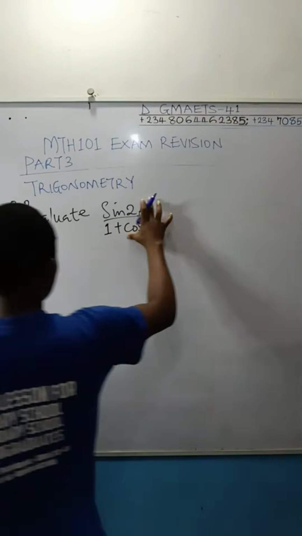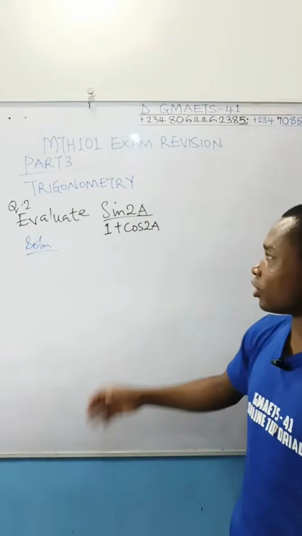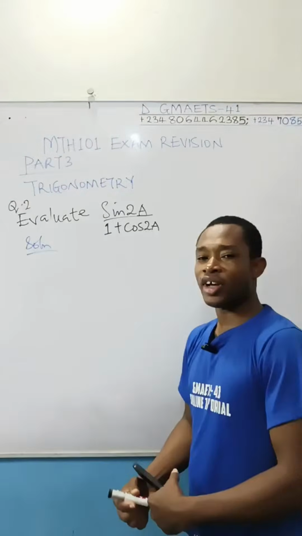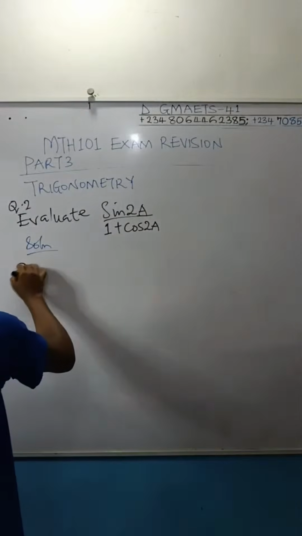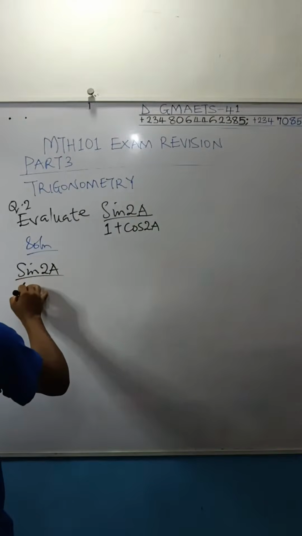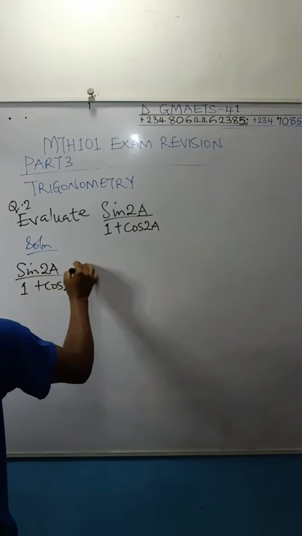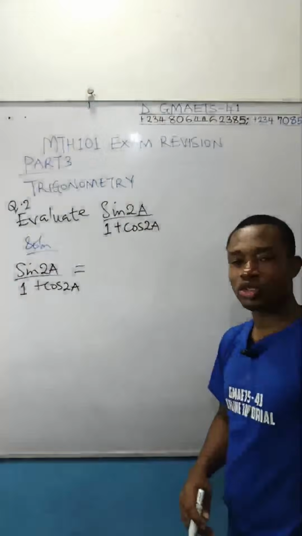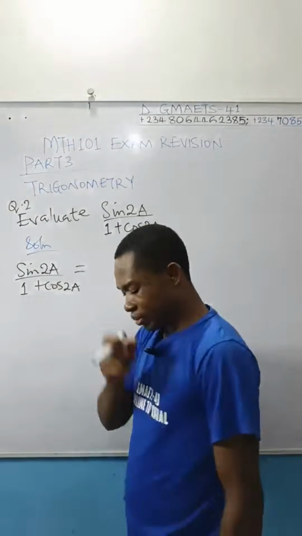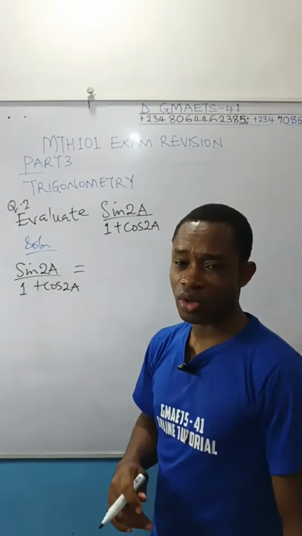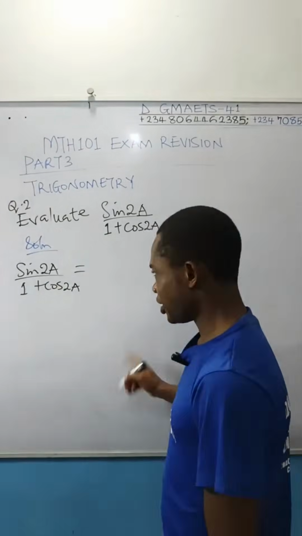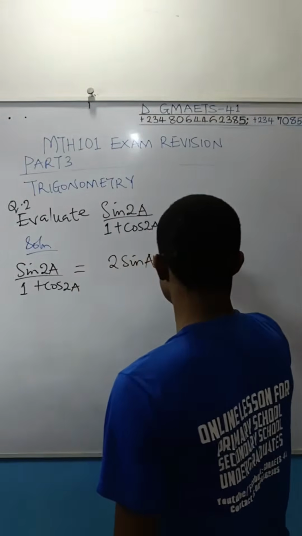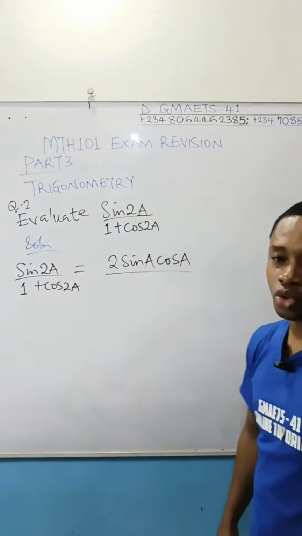Solution. We have to evaluate this. In your exam hall, you'll be given options, so you simplify towards the option and see. We are given sine 2a over 1 plus cos 2a. You have to simplify these functions. We'll come to this sine 2a. Do we have an identity for sine 2a? Yes. Remember, I declared that on the board earlier. Sine 2a is equal to 2 sine a cos a. Good. So you fix that for sine 2a.